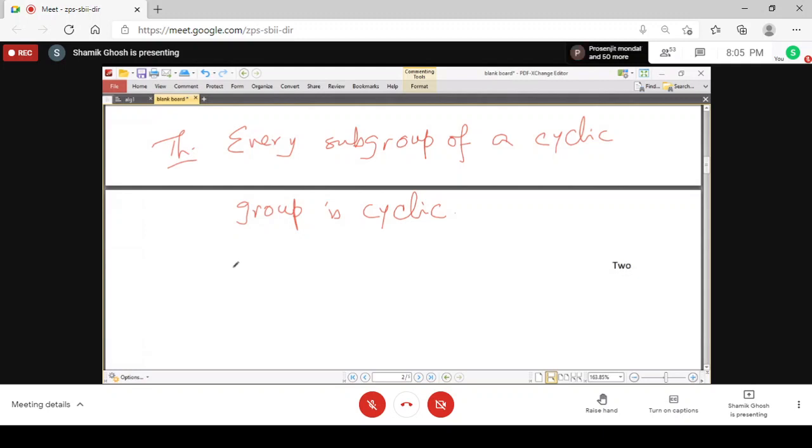And you notice that here it is not written whether it is finite or infinite. The group may be finite, may be infinite also. And for both of them, the result is true.